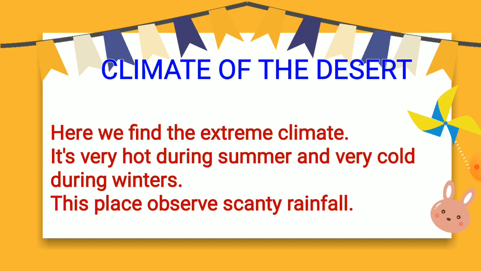Let's talk about the climate of desert area. What kind of climate is here? Here we find the extreme climate. Extreme climate means very hot during summers and very cold during winters. So people living in these areas experience heat during summer and cold during winters. And there, due to no rainfall or a little rainfall, the temperature is very hot during summer as well as very cold during winters.